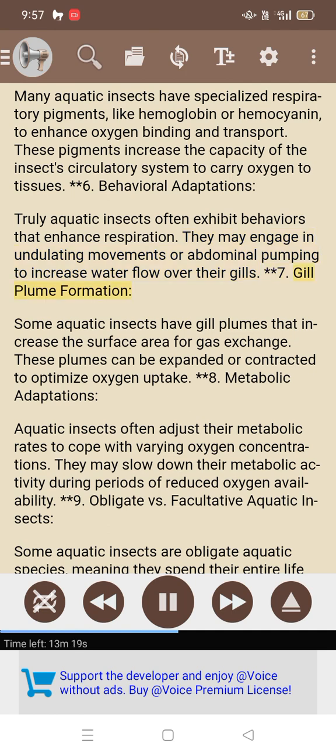7. Gill plume formation. Some aquatic insects have gill plumes that increase the surface area for gas exchange. These plumes can be expanded or contracted to optimize oxygen uptake.